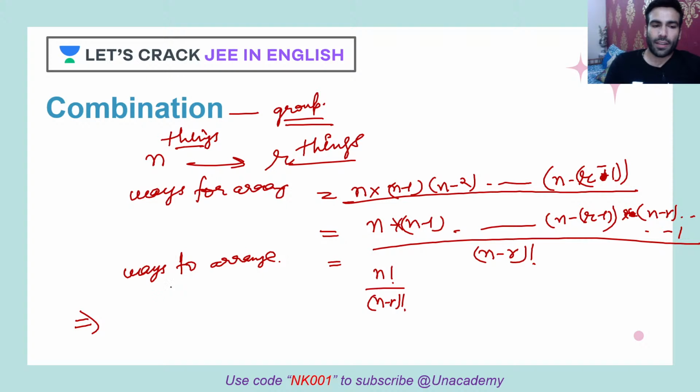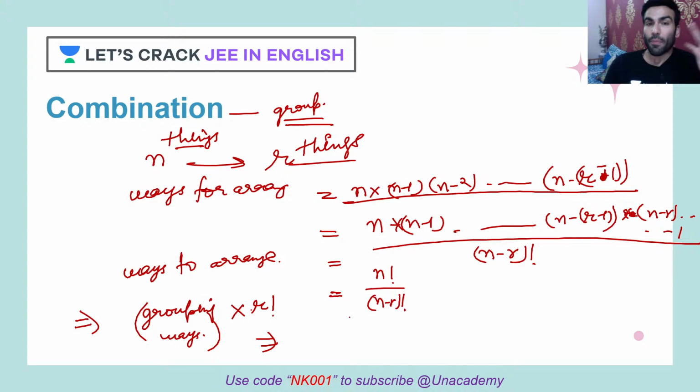So first I'll just take them out, so basically grouping. So grouping ways into how many ways can I arrange them? r factorial ways, correct?